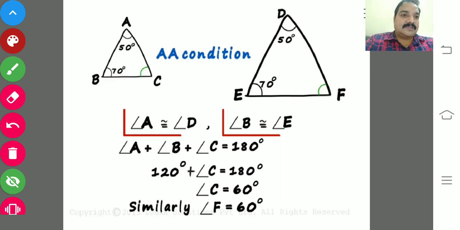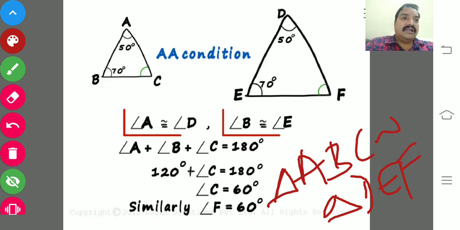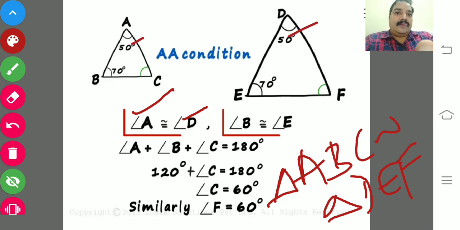Once again I would like to explain. Triangle ABC is similar to triangle DEF in terms of AA, but no need to go for the third angle. You just go with two angles. Here angle A is congruent to angle D because both are 50, and angle B equals angle E because both are 70.